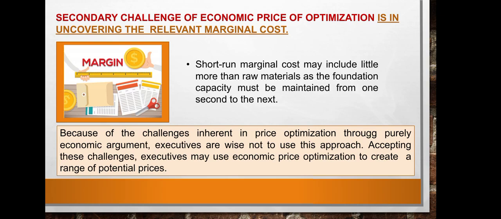The secondary challenge of economic price optimization is in uncovering the relevant marginal cost. Short-run marginal costs may include little more than raw materials, as the foundation capacity must be maintained from one second to the next.